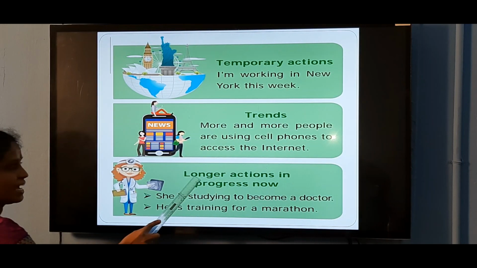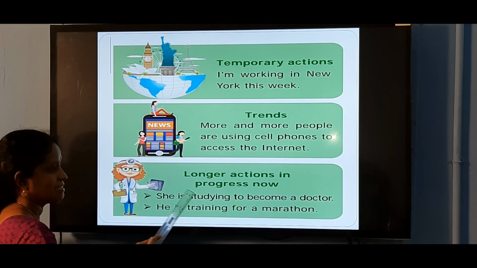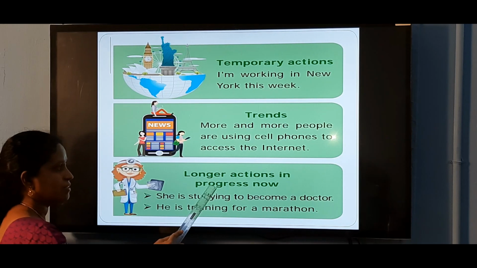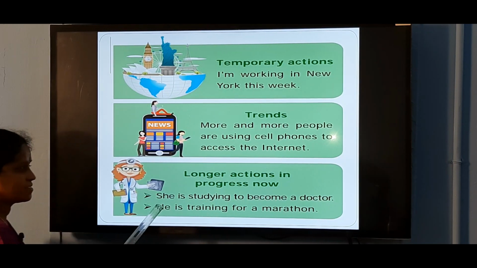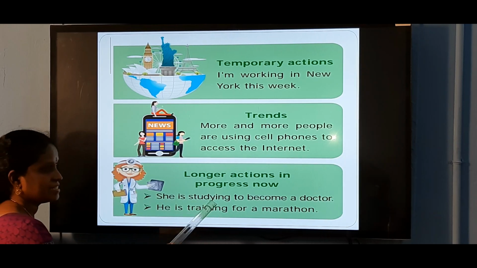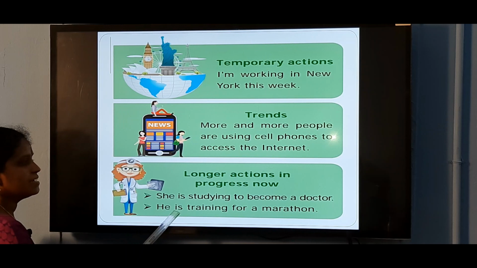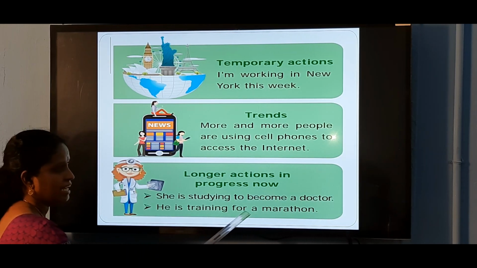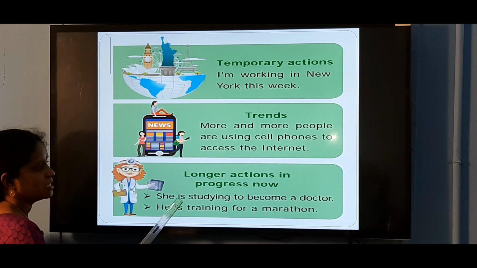For longer actions which are in progress now, the action is going on continuously, so we use present continuous tense. She is studying to become a doctor. He is training for a marathon. Is studying: is is a helping verb.